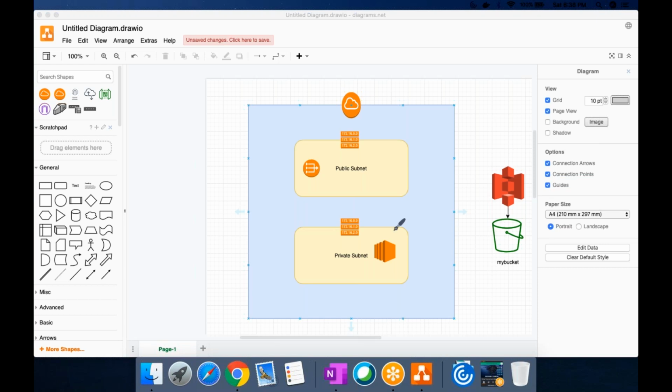Traditionally you are trying to access it from a private subnet, which means this data means something to you, and still you are going via the open internet and accessing it. That does not make sense anywhere. So in these kinds of scenarios, we have something called a VPC endpoint.